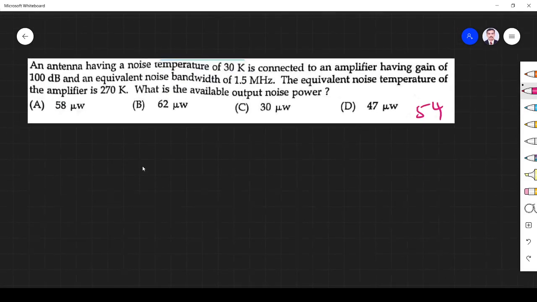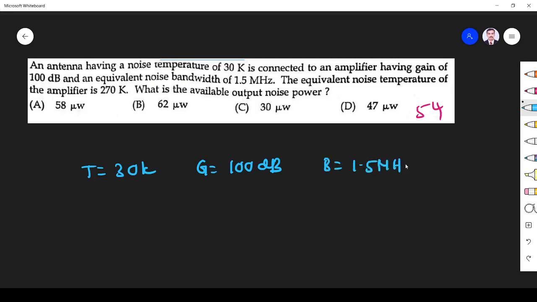Next question. An antenna having a noise temperature of 30 Kelvin. Right, noise temperature T is 30 Kelvin. First we write what data are given. T is 30 Kelvin. It is connected to an amplifier having a gain of 100 dB, with an equivalent noise bandwidth of 1.5 MHz. Bandwidth is 1.5 MHz.